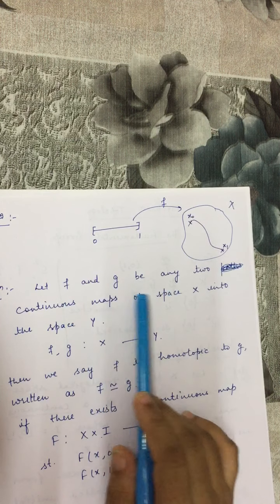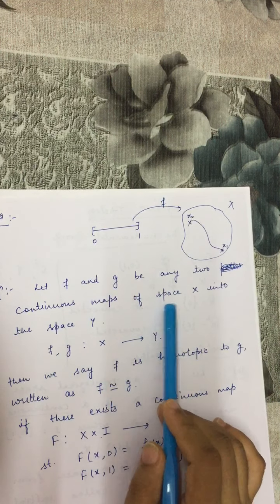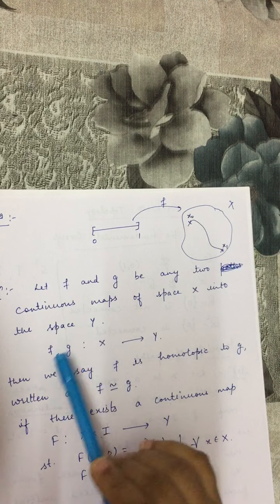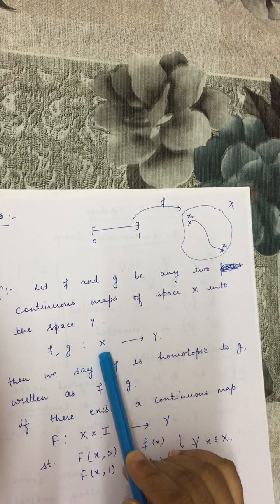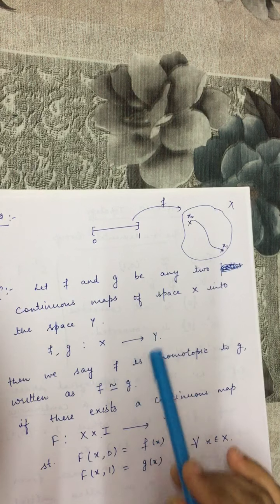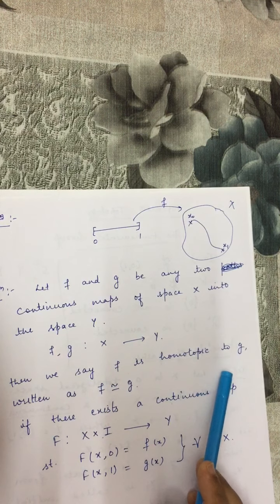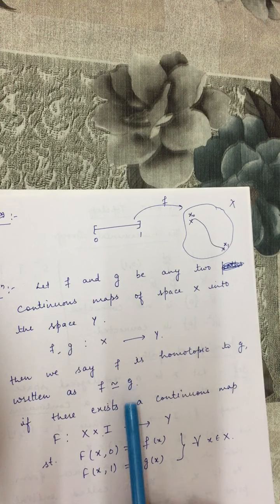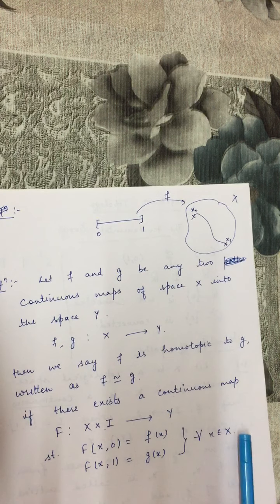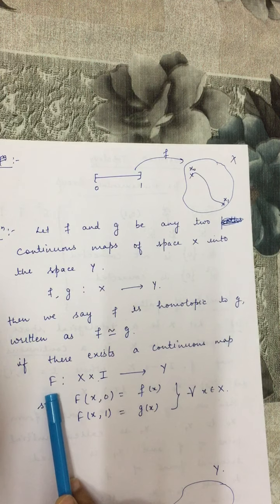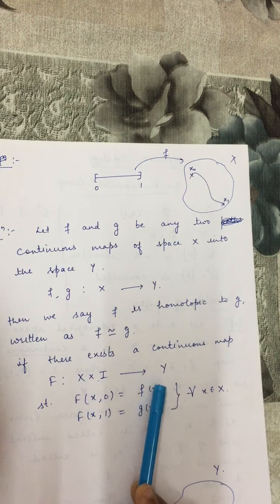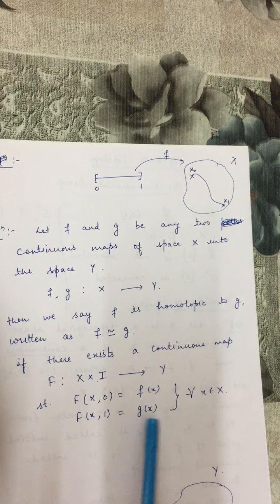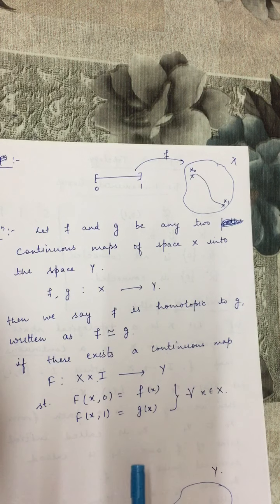Let f and g be any two continuous maps of a topological space X into another topological space Y. Then we will say f is homotopic to g, written f ≃ g, if there exists a continuous map, let us say capital F, from X × I to Y such that F(x,0) is f(x) and F(x,1) is g(x) for all x in X.